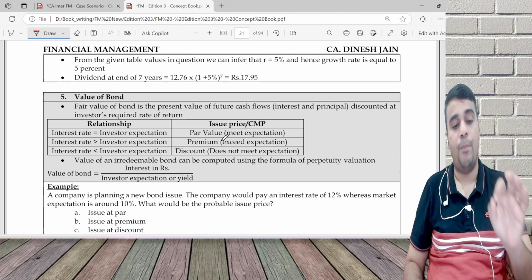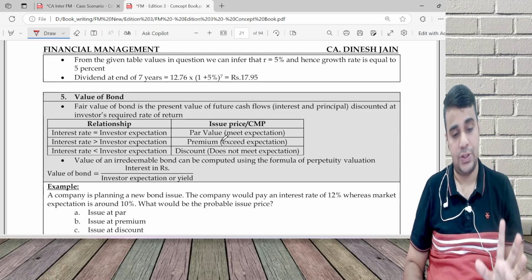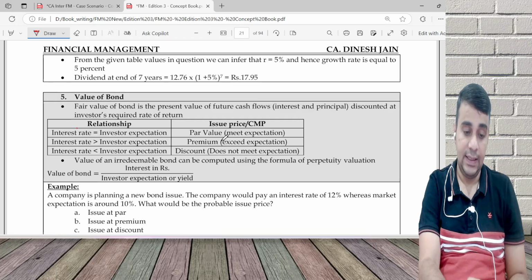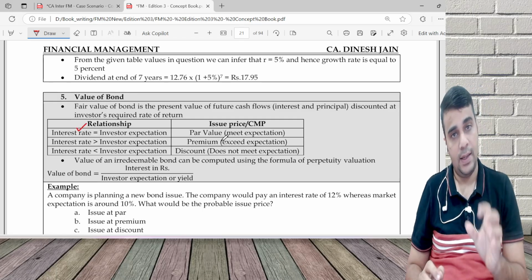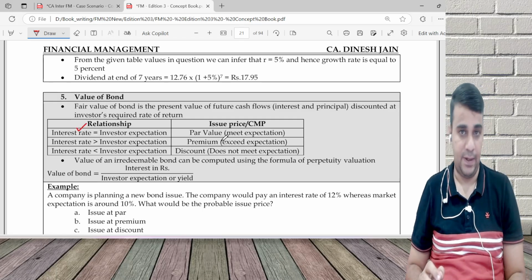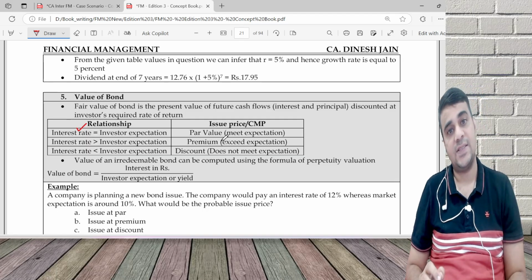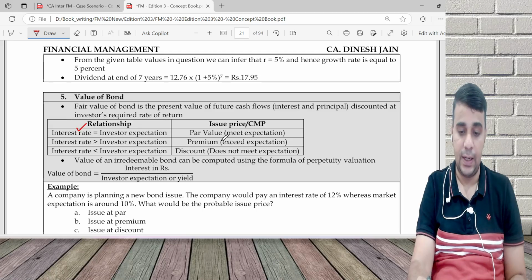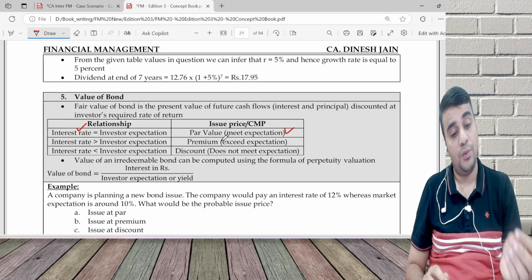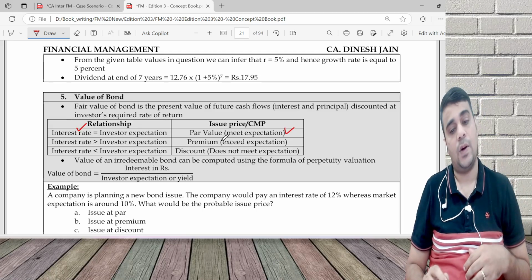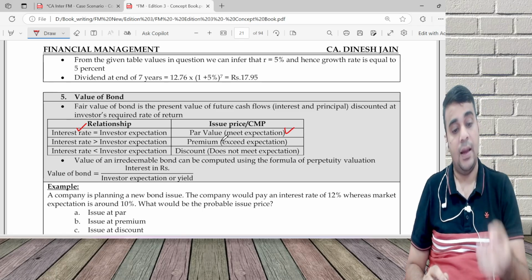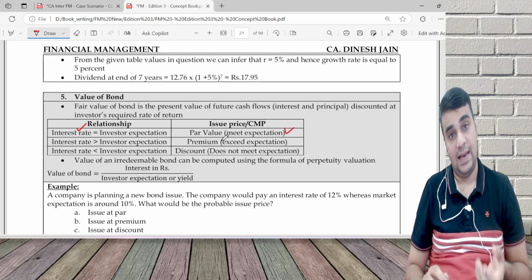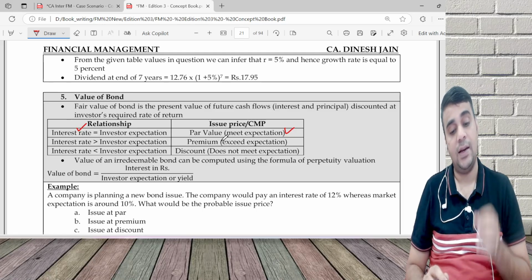Value of a bond and relationship: if the interest rate of a bond is equal to the investor's expectation, you will issue it at par value. If you pay more than what an investor wants, it will be issued at a premium. And if you pay less than what is wanted by an investor, it will quote at a discount.